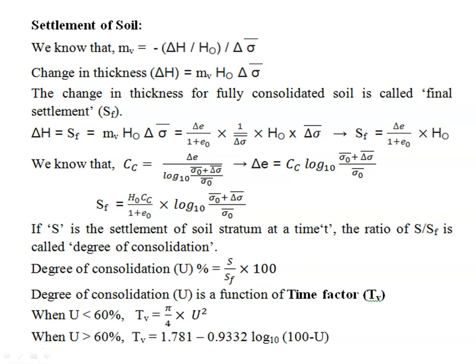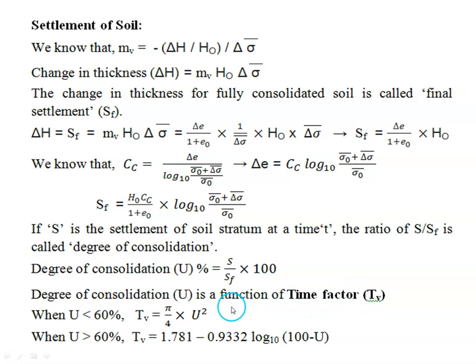If S is the settlement of the soil stratum at time t, the ratio of S by Sf is called the degree of consolidation. Another definition: degree of consolidation equals S by Sf into 100, where S is the settlement corresponding to any particular time divided by final settlement, into 100. This degree of consolidation is a function of time factor.